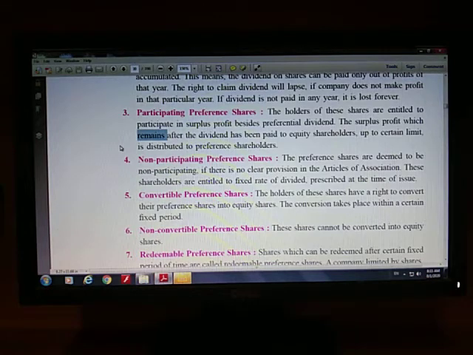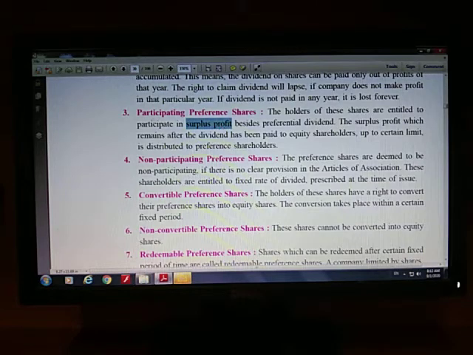Even after distributing the dividend to equity shareholders at a fluctuating rate, we read in the features that the rate of dividend in case of equity shares is fluctuating and the rate of dividend in case of preference shares is fixed. So after paying dividend to equity shareholders, if any profit remains, any profit left, right? Here you can see the words any profit remains, then such profit is called surplus profit.